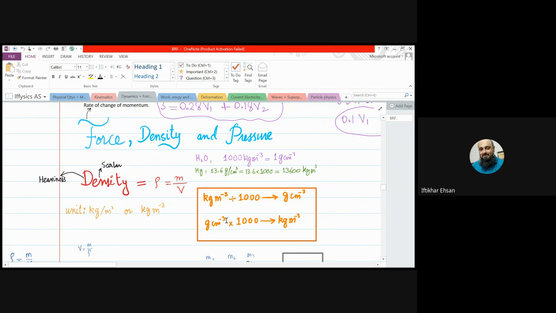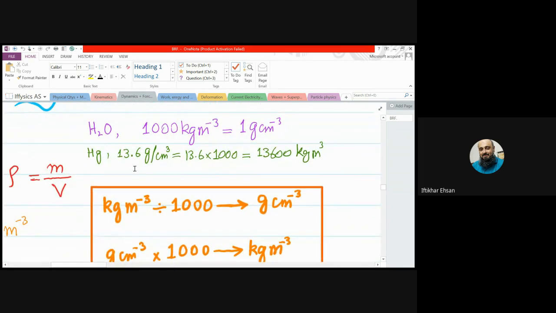And oppositely, if we are having density in gram per centimeter cube and you multiply it by 1000, it will be converted into kg per meter cube. Like for mercury, Hg, the density is 13.6 gram per centimeter cube. If you multiply the 13.6 with 1000, the answer will now be in kg per meter cube, right?